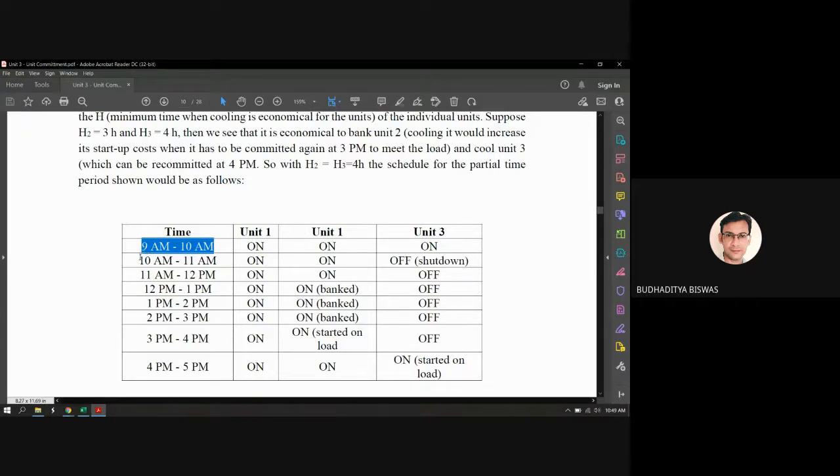Then from 10 to 11, as the load demand is between megawatt 1 and megawatt 2, units 1 and 2 should be on, and here you see we should put unit 3 off, meaning in the shutdown mode.